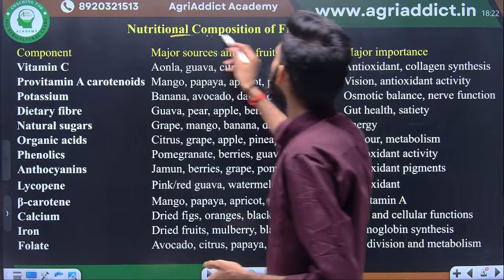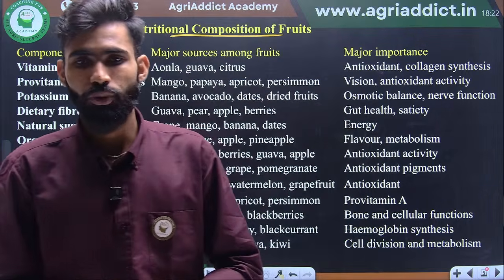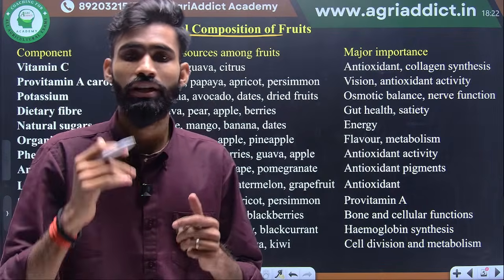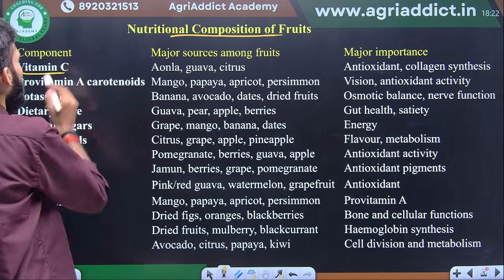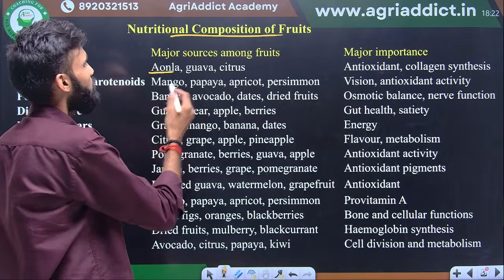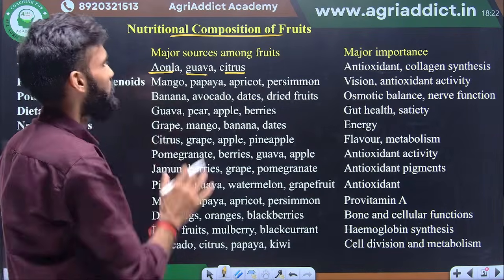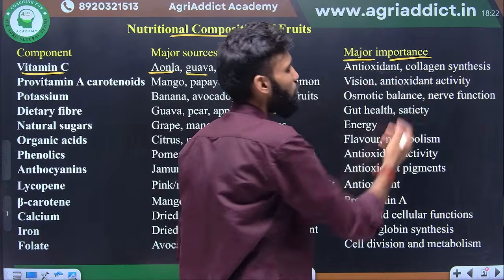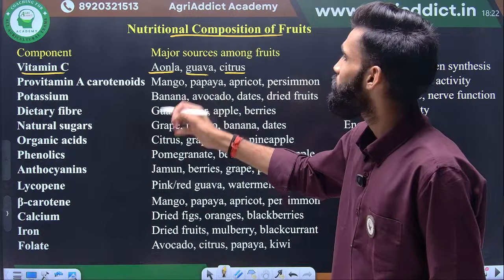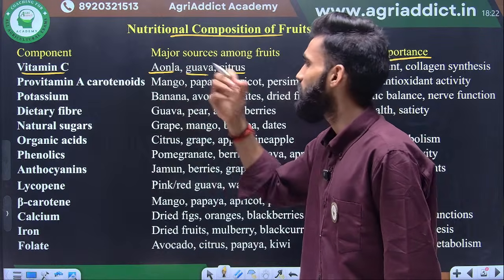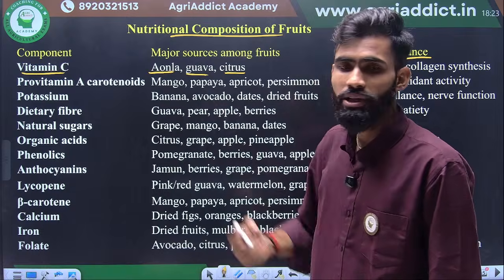So nutritional composition of fruits. There are several economic importance in terms of minerals, nutrition, vitamins. Okay, so we'll see here the components. Suppose vitamin C: there are amla, maximum, guava, citrus. These are the fruit crops where this component is present. And what is the major importance? Sometime in your exam, these types of question may ask which fruit crop has the maximum vitamin C, and what is the major importance of vitamin C.